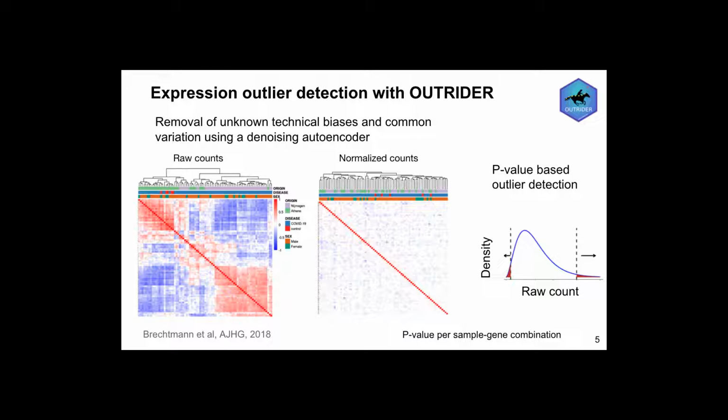For us, we detect aberrant expression or expression outliers using a statistical method and program called OUTRIDER. First, gene expression data is known to correlate and covary. Therefore, OUTRIDER uses a denoising autoencoder to remove the unknown technical biases and the common variation.